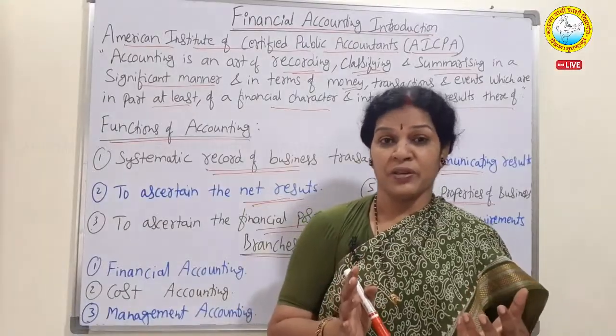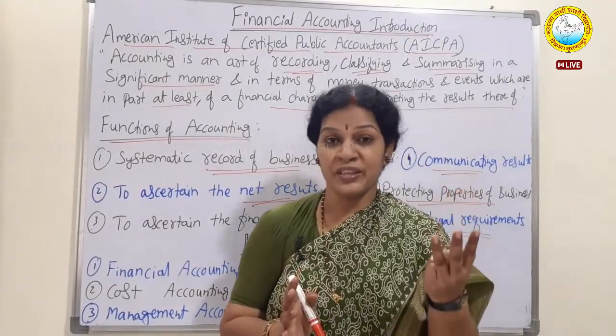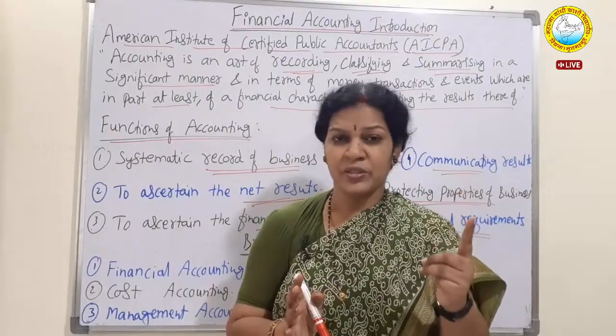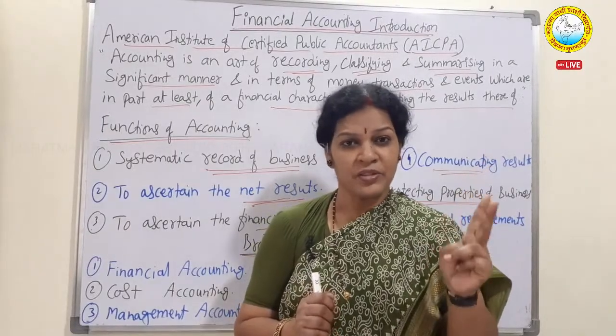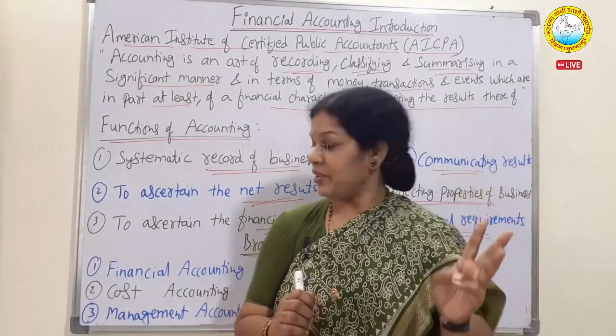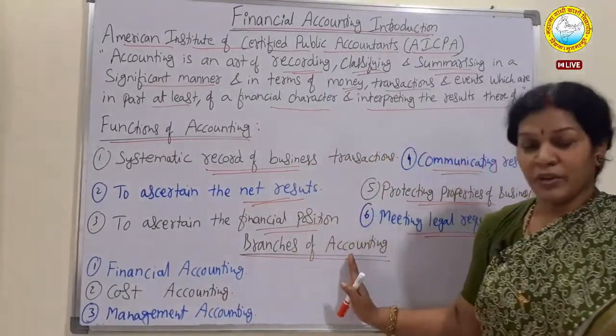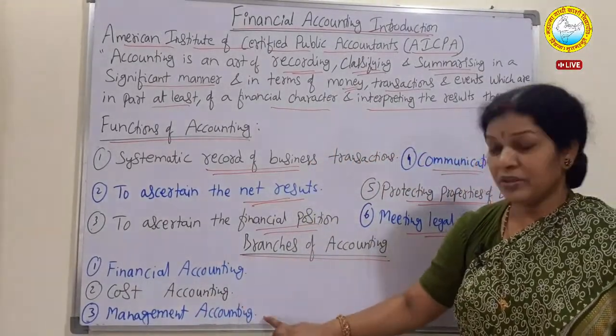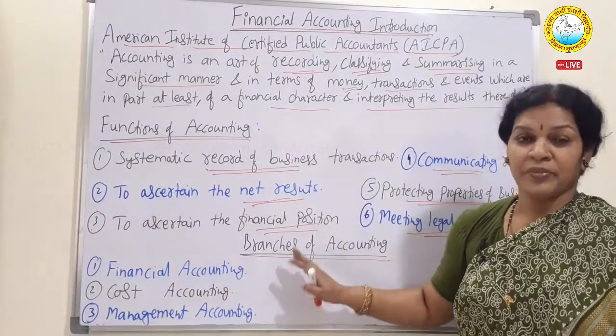What are the branches of accounting? Branches of accounting are three types: financial accounting, cost accounting, and management accounting.